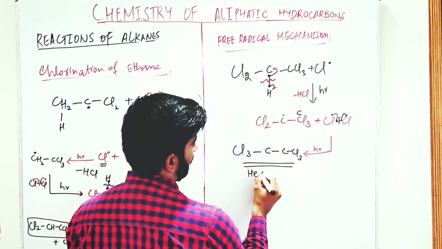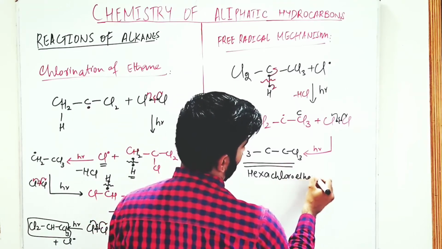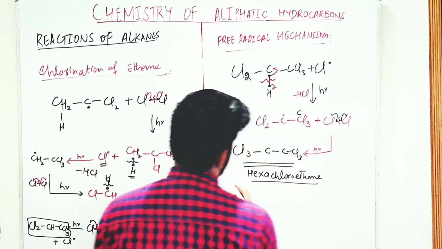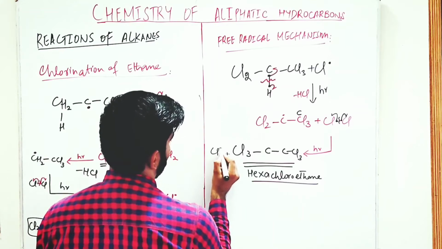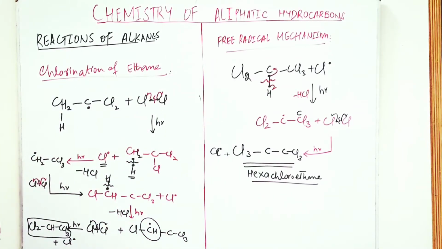This is called hexachloroethane, and a chlorine free radical is formed. This is called the propagation step. That is our second step.